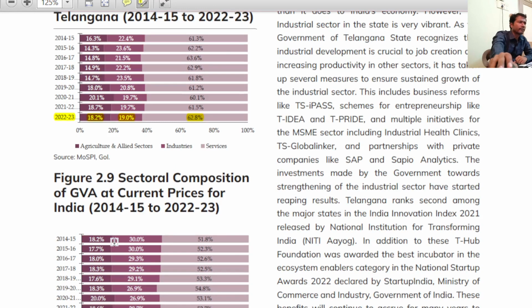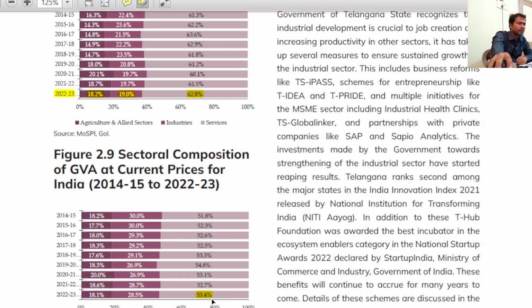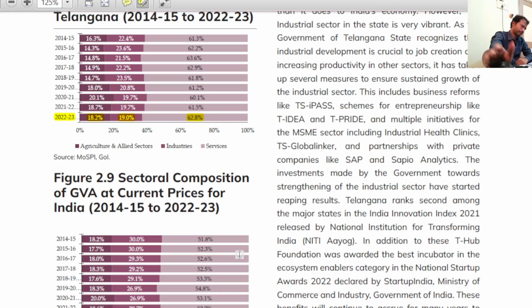If you look at India, what is the service sector contribution to the Indian economy? 53.4%. So what can we infer? Telangana's service sector contribution is more than that of India's service sector. Quite obvious, right? Similarly, in the case of agriculture, marginally, Telangana's agriculture sector contribution is more than India's agriculture contribution. It's marginal, 18.2% versus 18.1%.